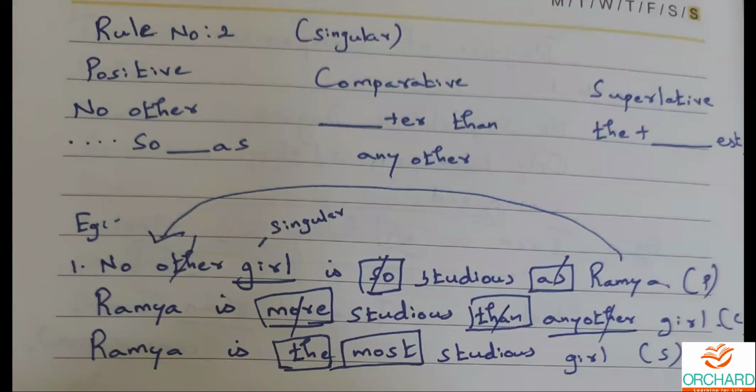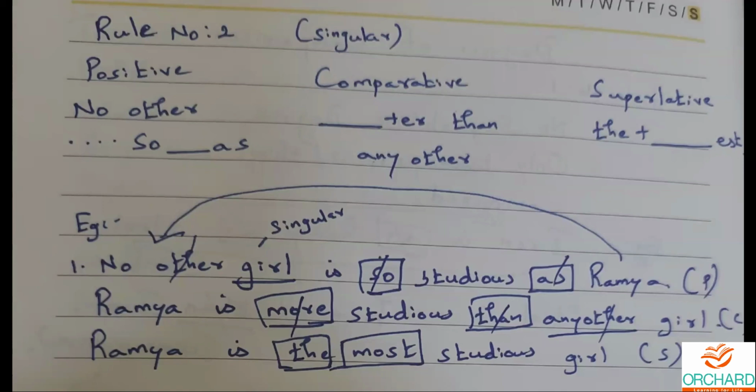Niranjana Devi, it's not "as curious," ma. When you start a sentence with "no other," you have to change it as "so curious as." See, Resni has missed out that "so." "No other girl is so curious as Sweta" should be the answer. No, Ashwin Kumar, you can't use "most" in positive degree, right? Can we use "most" in positive degree? You can't use it, ma. So "no other girl is so curious as Sweta." That's how it has to be, Ashwin Kumar.